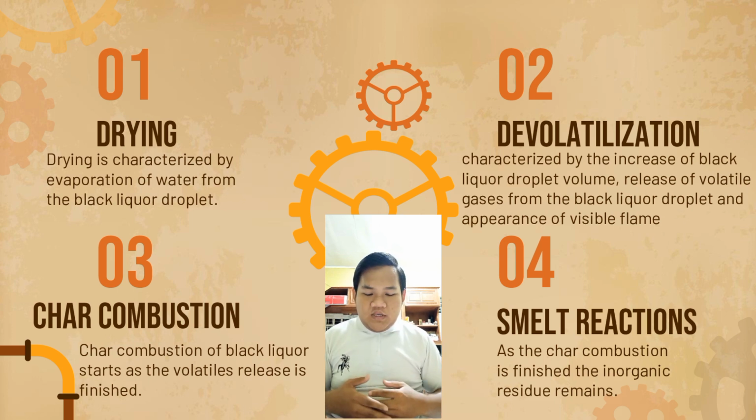In a recovery boiler, it is important to have a non-reacting material on top of the smelt to avoid smelt reaction. Thank you. I return it to the moderator.